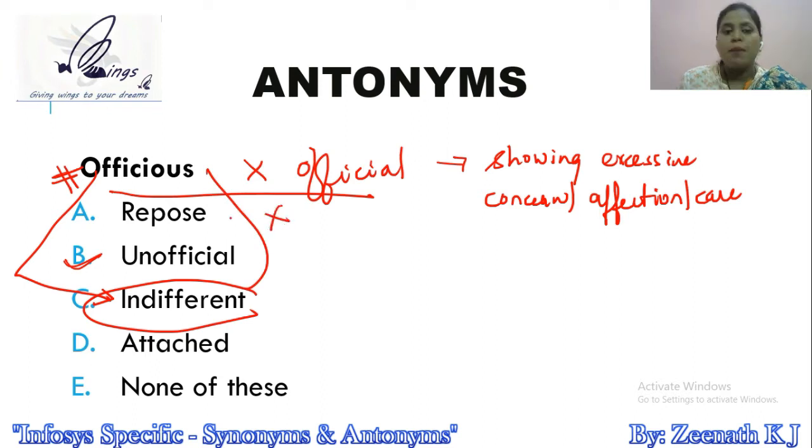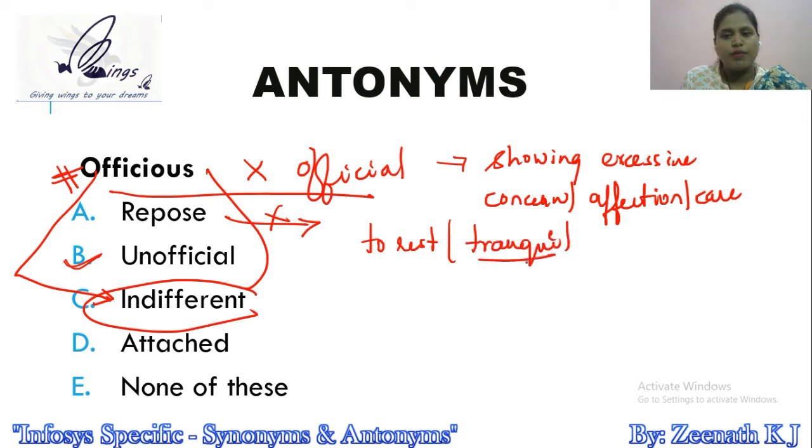By any chance, if you do not know the meaning of the word repose, my dear friends, repose is to rest, to tranquil. Tranquil, friends, means very quiet, very peaceful. That's the meaning of tranquility. Tranquility, right? There's one more word called asion. Asion also means very peaceful. The answer to this question definitely has to be option C, indifferent.